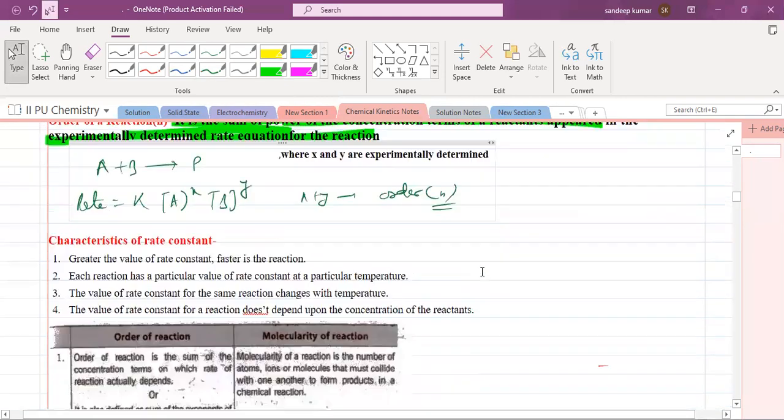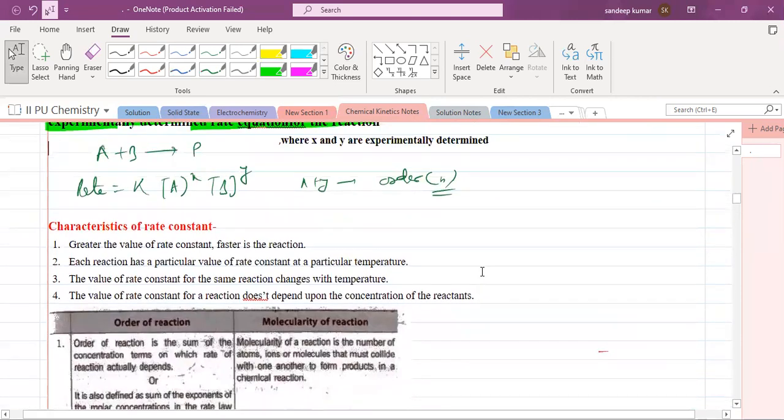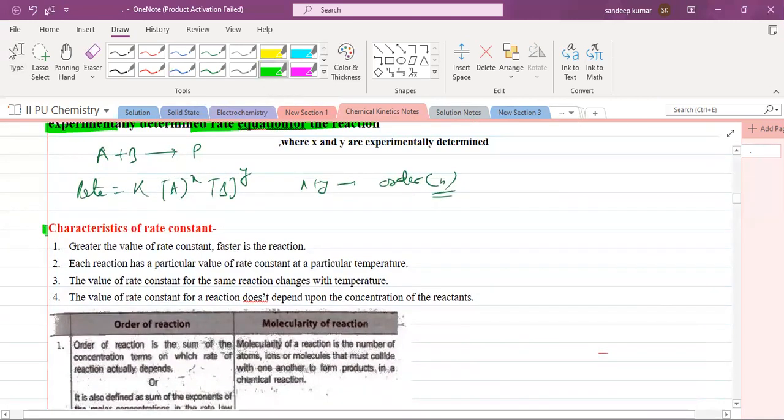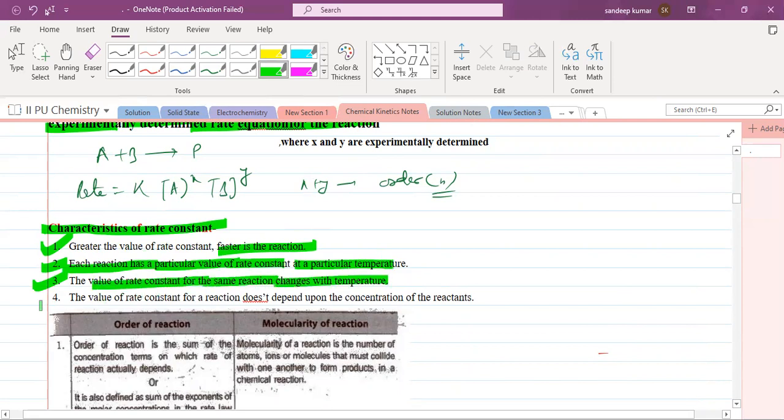There are certain characteristics of the rate constant. First, the greater the value of the rate constant, the faster is the reaction. Second, each reaction has a particular value of rate constant at a particular temperature. Third, the value of the rate constant for the same reaction changes with temperature. It is not going to be the same; at a different temperature, it will be different. And the value of the rate constant for a reaction does not depend upon the concentration of reactant. In our next video, we'll see the differences between order and molecularity of reactions.